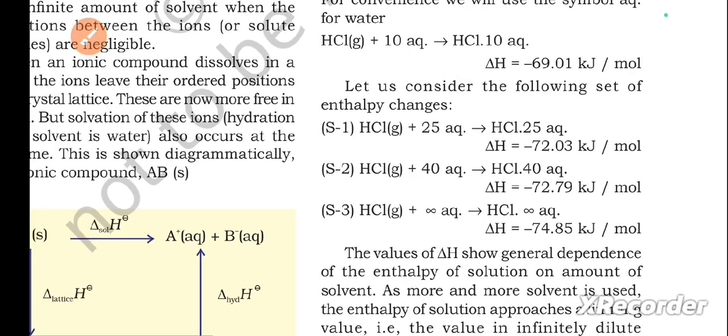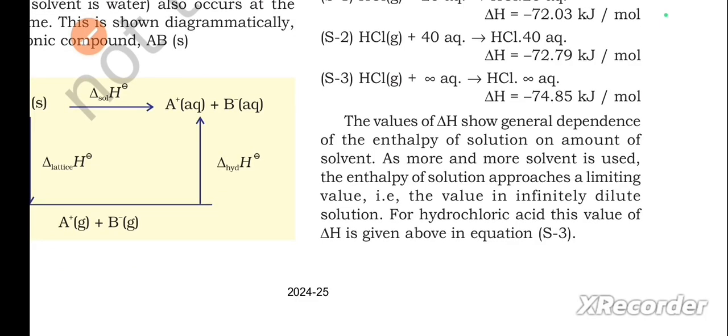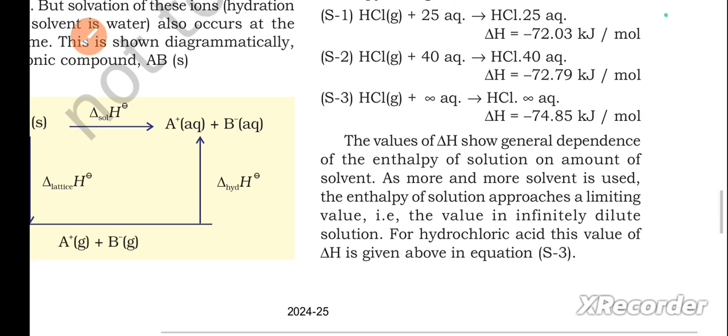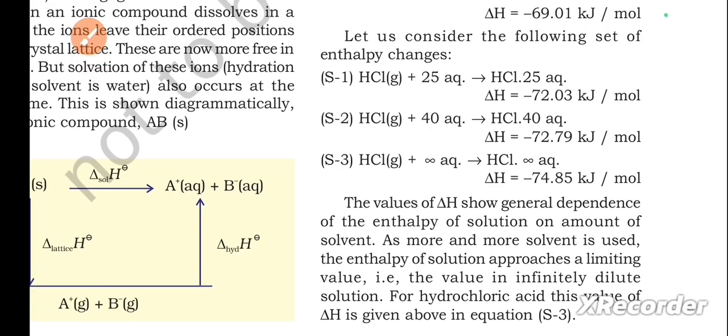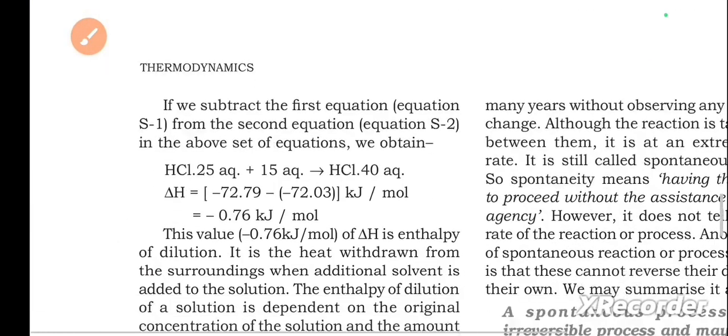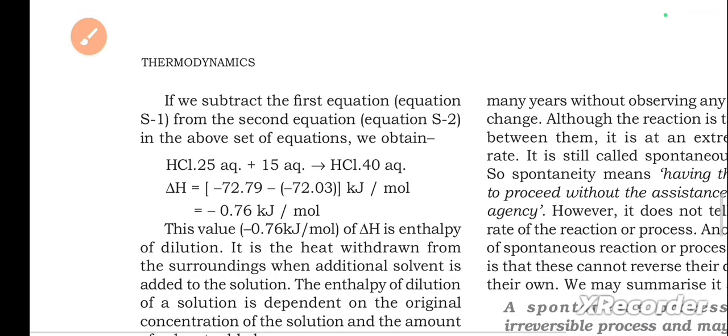You can check it. The values of ΔH show general dependence of the enthalpy of solution on the amount of solvent. As more and more solvent is used, the enthalpy of solution approaches a limiting value, that is the value for infinitely dilute solution. For hydrochloric acid, this value of ΔH is given by equation S3. So here S1, S2, S3 equations are given. You can check it. If we subtract the first equation, S1, from the second equation in the above set of equations, we obtain HCl·25 aq + 15 aq gives HCl·40 aq.